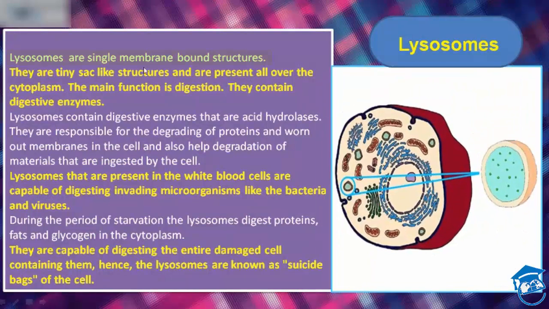So lysosomes are single membrane bound structures, tiny sac-like structures, and they are present all over the cytoplasm. The main function is digestion. It contains digestive enzymes such as acid hydrolases. That's why it is responsible for degrading of proteins and worn out membrane in the cell. Lysosomes are present in white blood cells. They are capable of digesting invading microorganisms such as bacteria and viruses. They are capable of digesting the entire damaged cell containing them. That's why they are called suicidal bags of the cell.